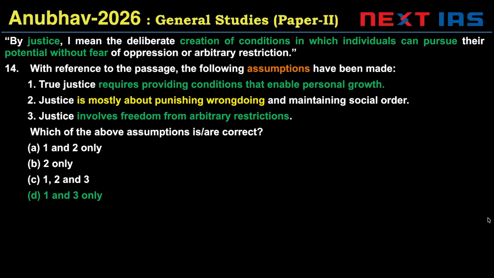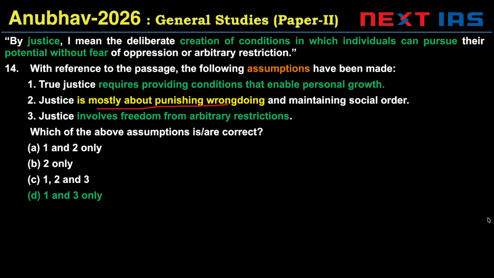One says true justice requires providing conditions that enable personal growth. This is really easy to check. This is valid. Requires is correct because deliberate creation has been mentioned here. Justice is mostly about punishing wrongdoing is incorrect. No such mention in the passage.